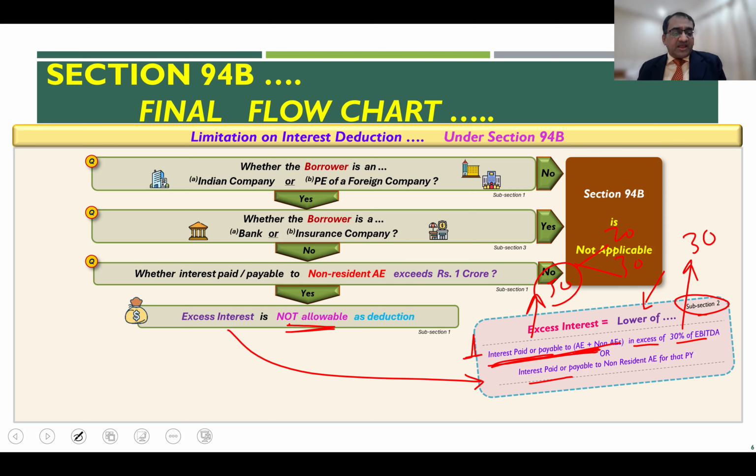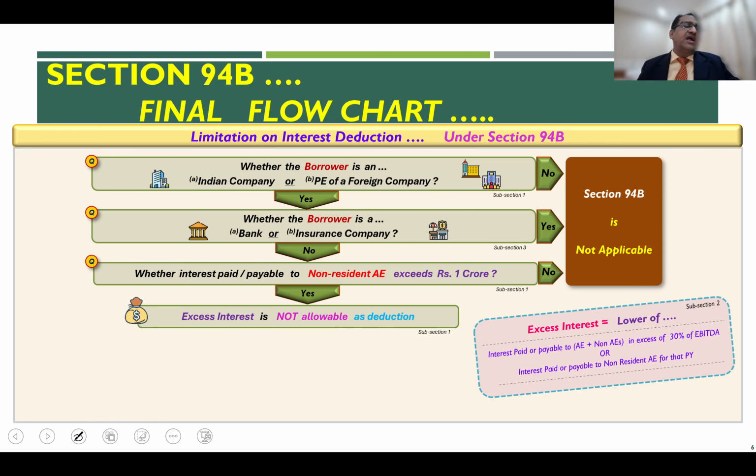So the threshold which you have to apply for calculating the excess interest is the 50 which is being paid collectively to AE and non-AE, and the 30 which is paid to the AEs for the particular year. And I'll explain this in the next video when we go through a lot of case studies. There I'll explain how the actual calculations work.